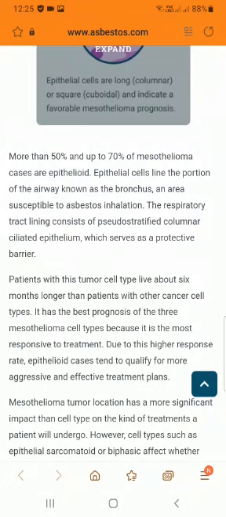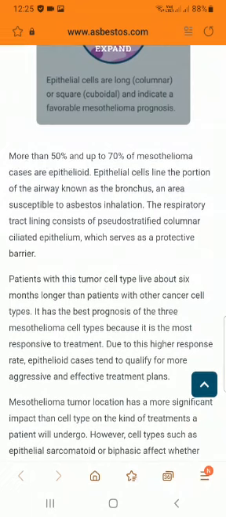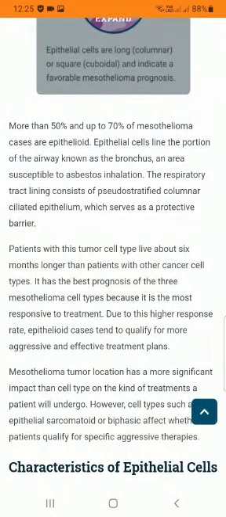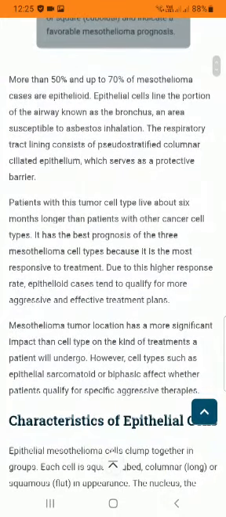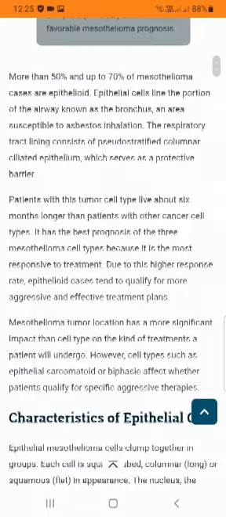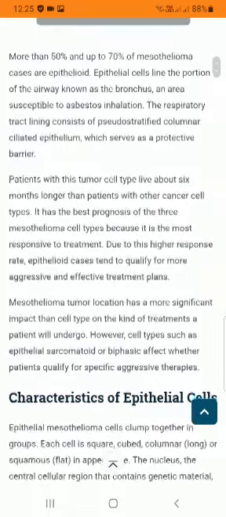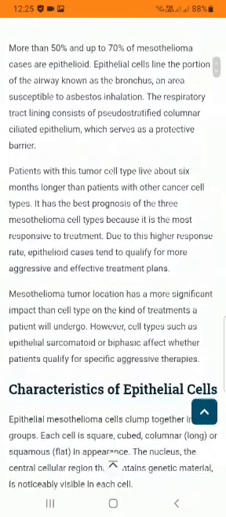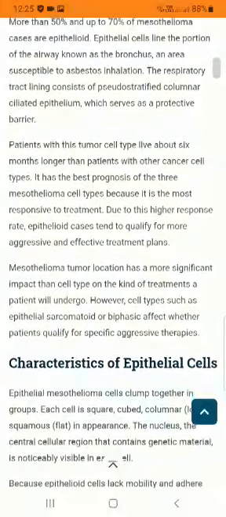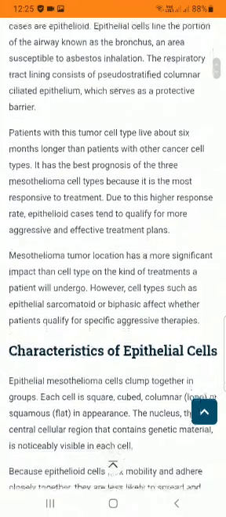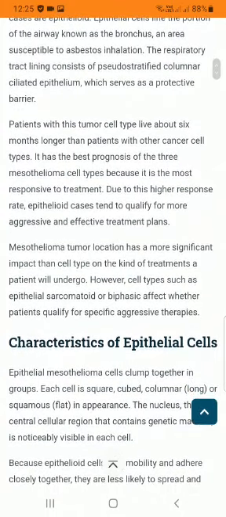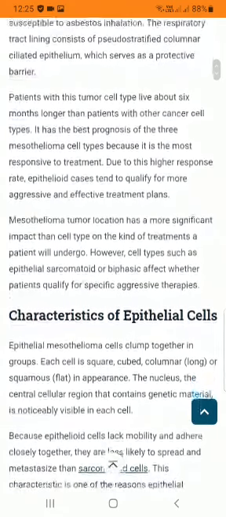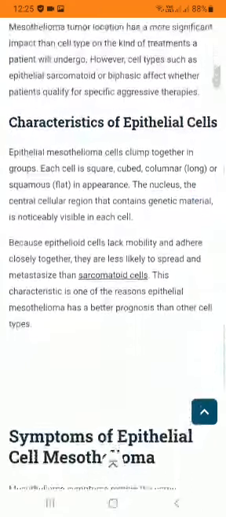Epithelial cells line the portions of the airway known as the bronchus, an area susceptible to asbestos inhalation. The respiratory tract lining consists of pseudostratified columnar ciliated epithelium, which serves as a protective barrier. Patients with this tumor cell type live about 6 months longer than patients with the other cancer cell types. It has the best prognosis of the three mesothelioma cell types because it is the most responsive to treatment.